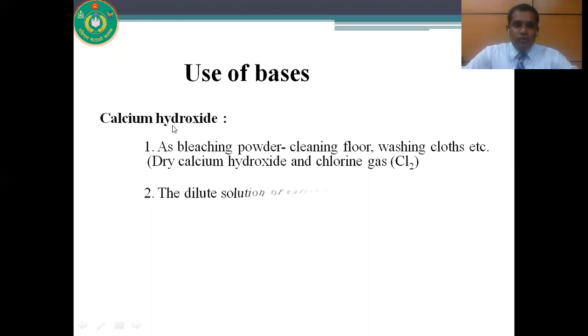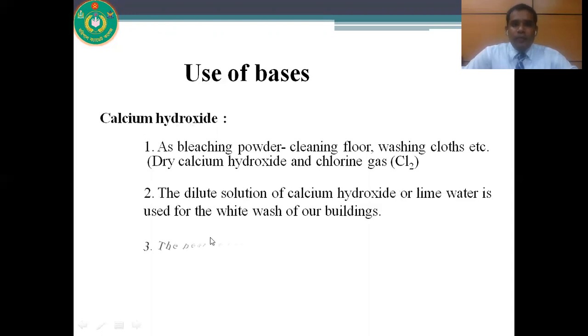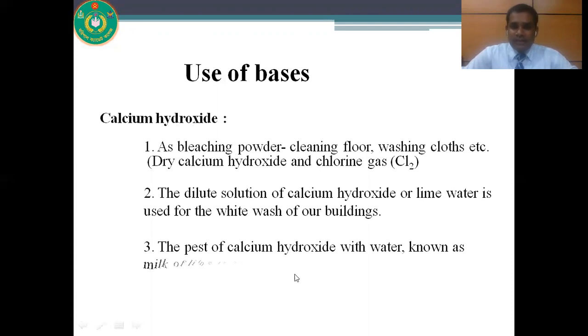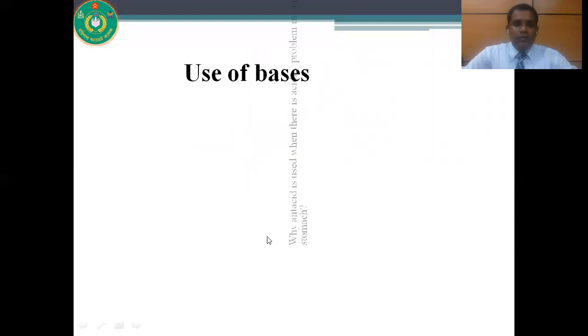We can also use calcium hydroxide for whitewash of our buildings, and as pesticide. And the paste of calcium hydroxide is known as milk of lime. It is used as insecticide.